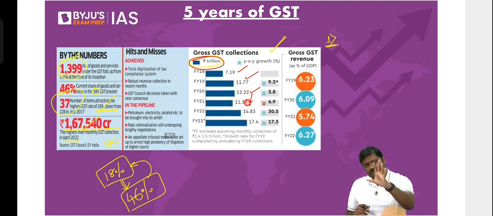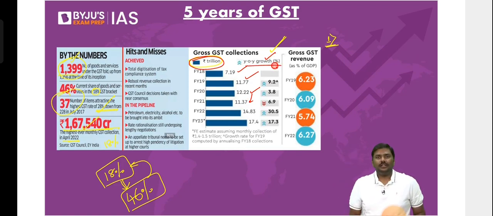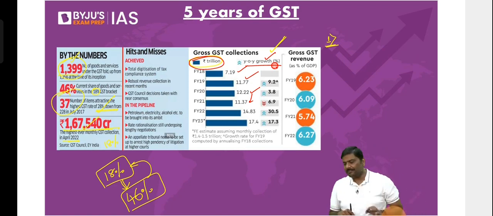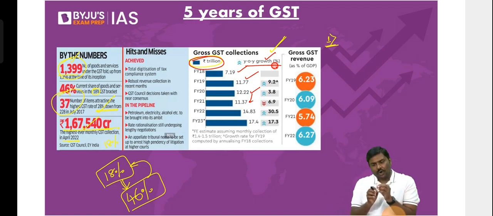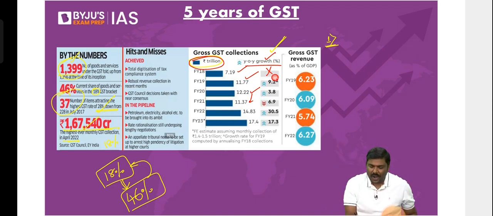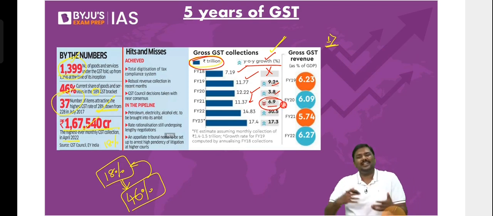Second, just to confuse you, look at the statement here. The growth rate in the GST revenue collection has consistently been increasing in the last 5 years, year on year. I will repeat the statement. The growth rate in the GST revenue collection, and by the way, it is there in front of you only, year on year has consistently increased in the last 5 years. Answer is no. Why? Look at the data, you will understand. 9.2, 3.8, minus 6.9. So there is no consistent rise like this.